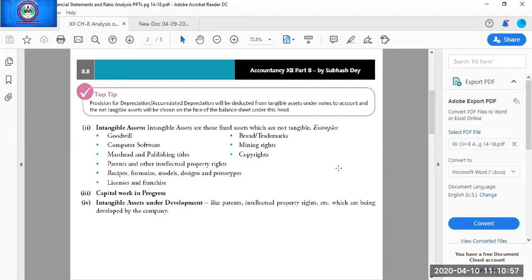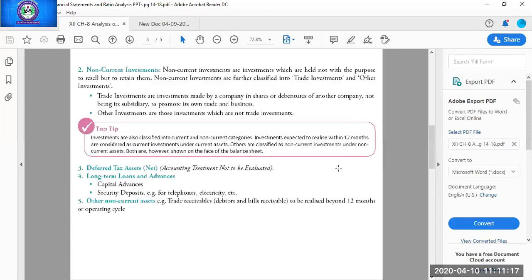Then intangible assets under development, means which are not fully developed, they are in work in progress. So these are the 4 subheads of fixed assets: tangible, intangible, capital work in progress, and intangible asset under development.